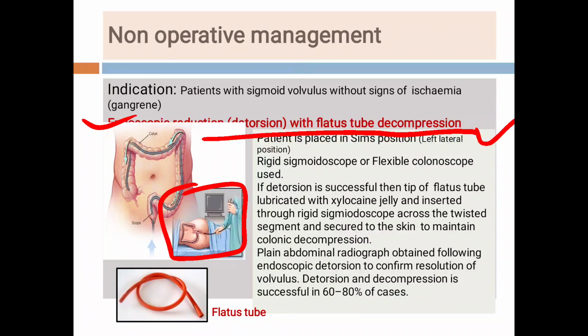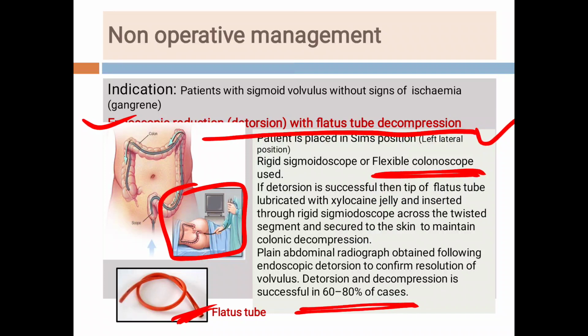The patient is placed in the Sims position or left lateral position. A rigid sigmoidoscope or flexible colonoscope is used, but nowadays flexible colonoscopes are used. If the detorsion is successful, the tip of the flatus tube is lubricated with xylocaine jelly and inserted through the rigid sigmoidoscope across the twisted segment and secured to the skin to maintain colonic decompression. A plain abdominal radiograph is obtained following endoscopic detorsion to confirm resolution of the volvulus. So this is the flatus tube, and it is inserted through the rigid sigmoidoscope.